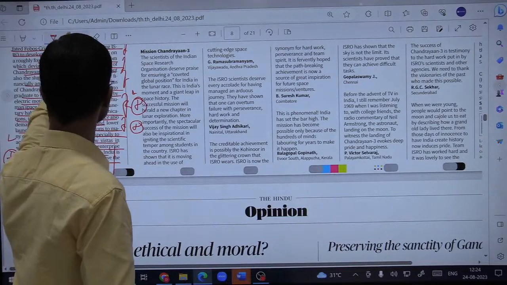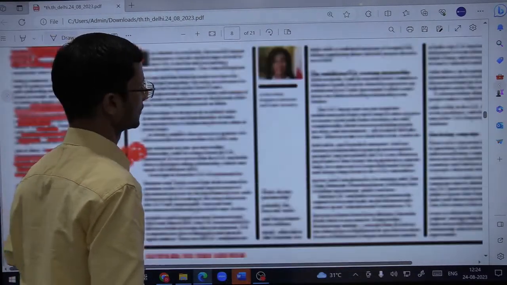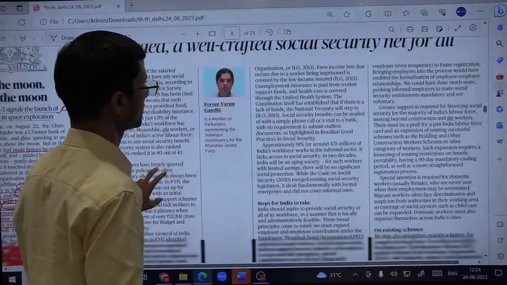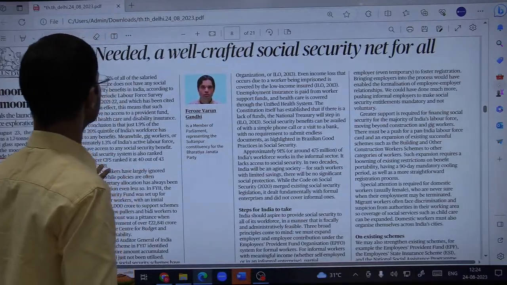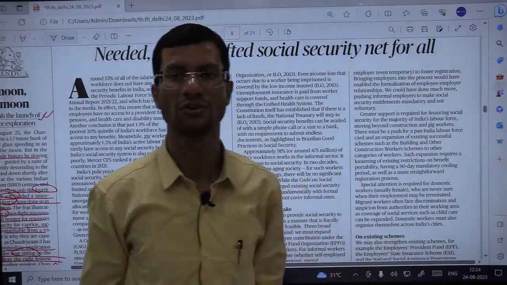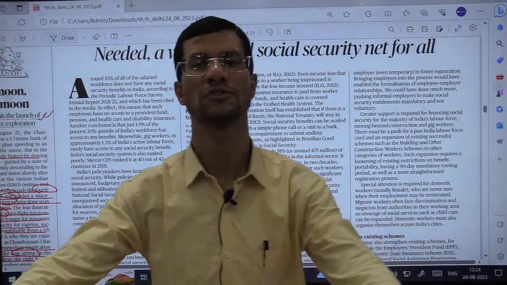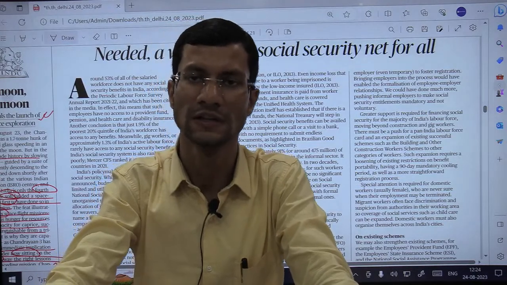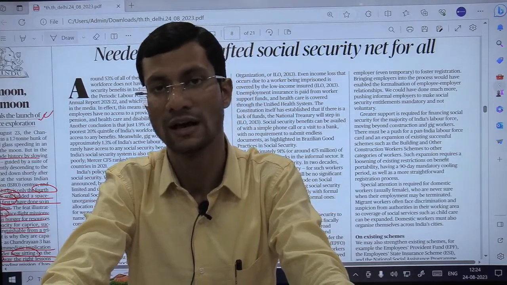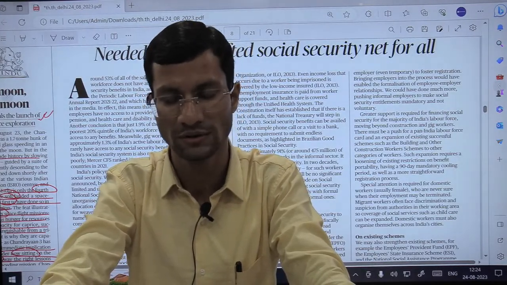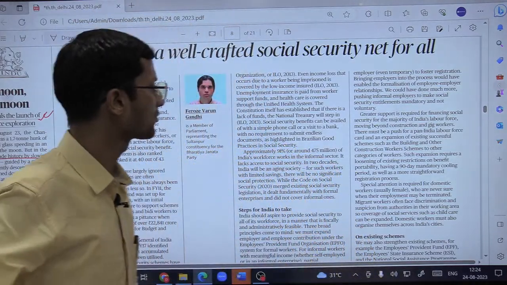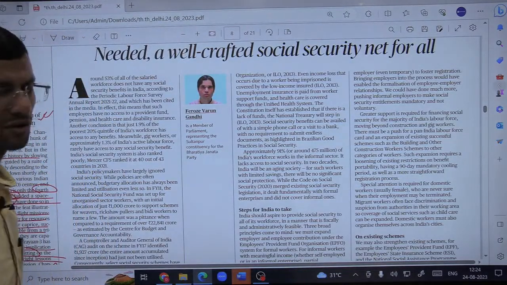Fine. Now let us move to the next. Read this article, related to the social security net: a well-crafted social security net is needed for all. Indeed, because in our country almost 91% of the working population is in the informal sector. And in informal sectors, you don't have provision for pension, EPF kind of facilities, and even insurance, for example accidental or health insurance. So therefore, the majority of the population is not socially secure.